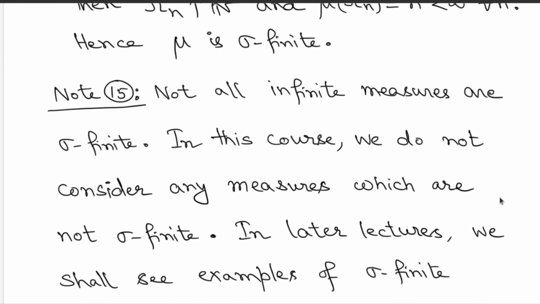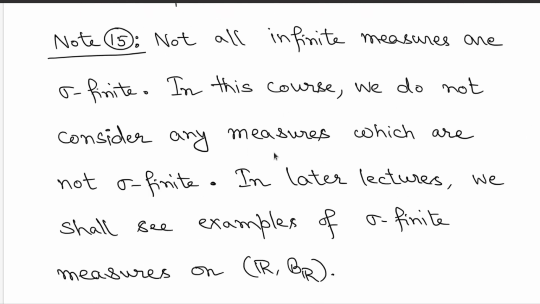But it's a word of caution that not all infinite measures are sigma finite. But in this course we are not going to consider any infinite measure which is not sigma finite. We are going to consider sigma finite measures on the real line, and these will be some very interesting examples, which of course includes probability measures on the real line. So this we are going to see in later lectures.